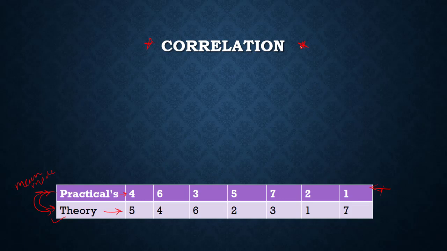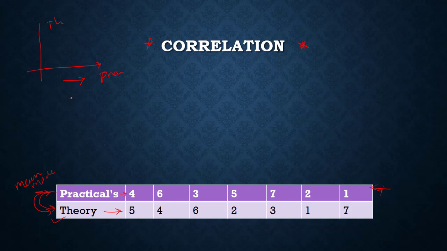What does developing a relation mean? It means we are looking at what happens to the theory marks if the practical marks are increasing. Whether they are increasing, decreasing or constant. This is nothing but developing the relation between these two data. These are known as bivariate or bifrequency data. Our syllabus is only up to two variables, two data, though you can find it for 3, 4, 5 data. Coming to this relation, there are 3 possible relations, which I will tell you afterwards.